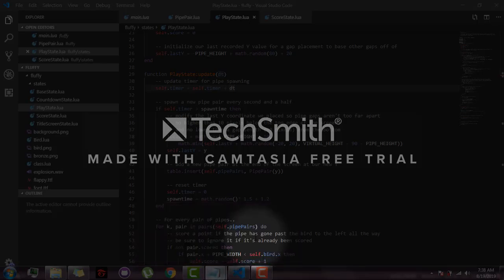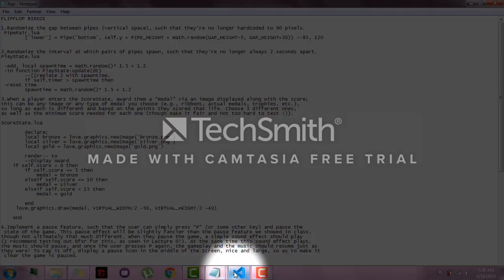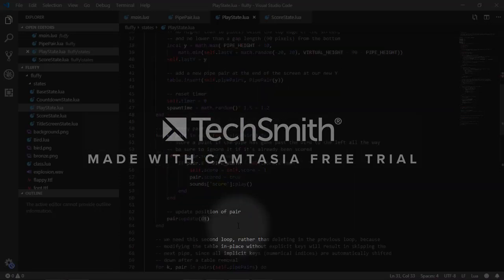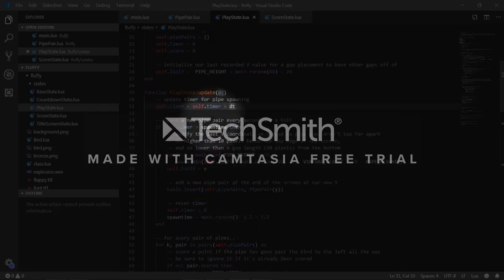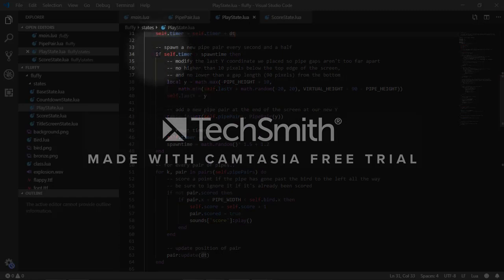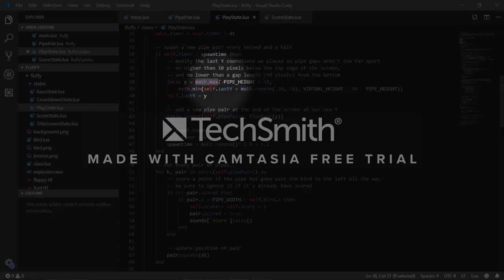If self.timer is greater than spawn time, then local y is math.max of negative pipe height plus 10, and math.min of self.lastY plus math.random minus 20 to 20, which is the range of the math.random function, and the virtual height minus 90 minus pipe height.